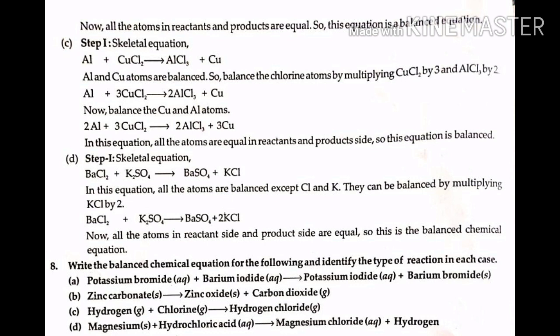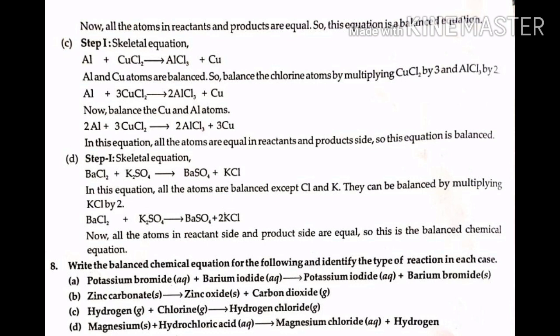The equation will be Al plus 3CuCl2 gives 2AlCl3 plus Cu. Now balance the Cu and Al atoms. 2Al plus 3CuCl2 gives 2AlCl3 plus 3Cu. In this equation, all the atoms are equal on the reactant and product sides, so this equation is balanced.